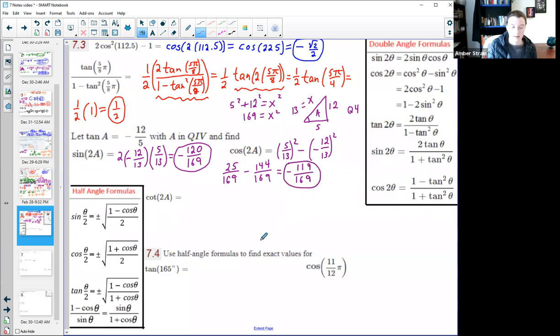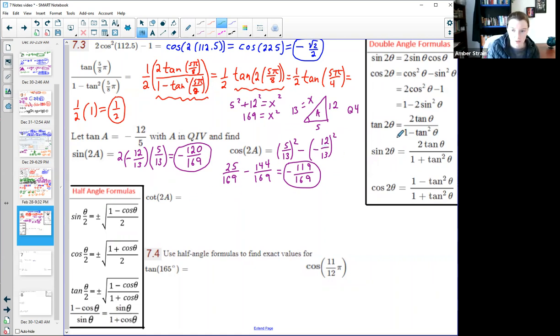Now cotangent. Looking through our formulas, we don't have cotangent. You could go online and look for it, but remember that cotangent is just tangent flipped over. So if I needed cotangent of 2 theta, I would just take this one right here and flip it over. It would be 1 minus tan squared over 2 tan theta. So we're going to do that. We've already got all of our information here, so let's go ahead and put it in.